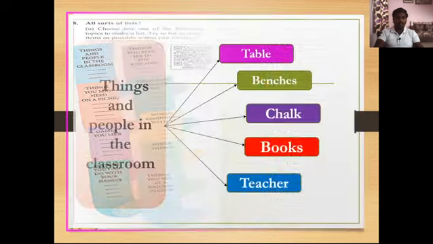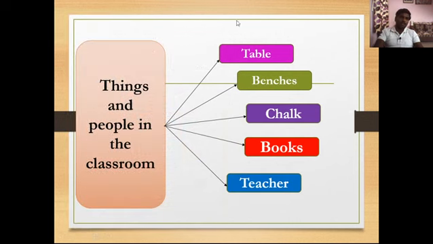Okay, now you can see this is our first topic, things and people in the classroom. Okay, so which things do we see in the classroom? Of course we see all these things here: table, benches, chalk, books, teacher, blackboard, ruler. You can add other things here which you see in the classroom.